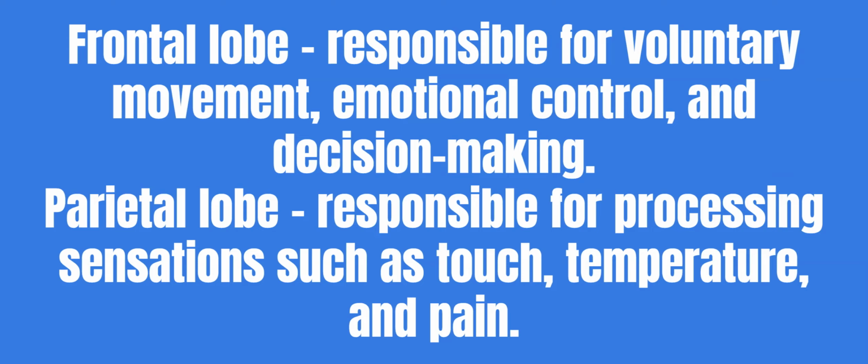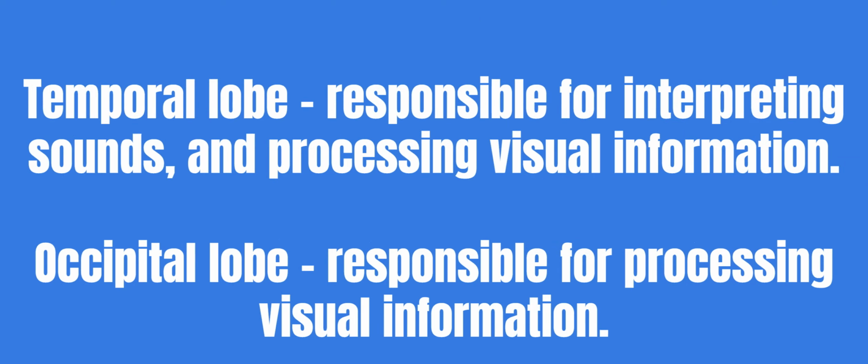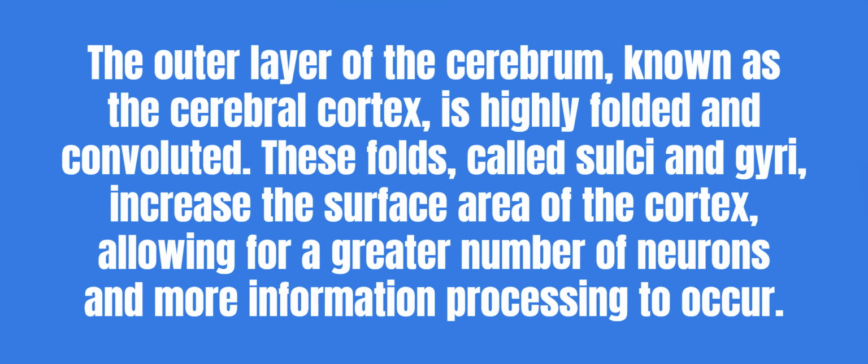Frontal lobe: responsible for voluntary movement, emotional control, and decision-making. Parietal lobe: responsible for processing sensations such as touch, temperature, and pain. Temporal lobe: responsible for interpreting sounds and processing visual information. Occipital lobe: responsible for processing visual information.